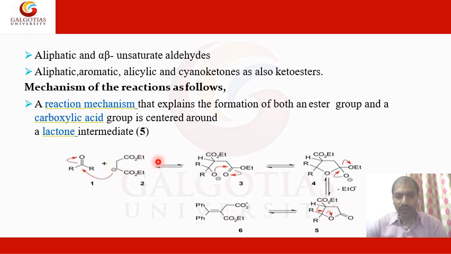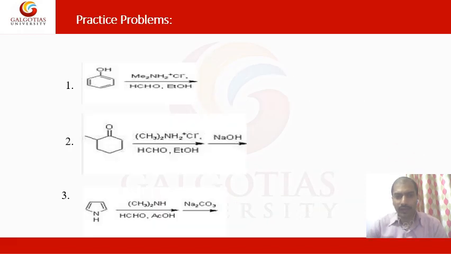After this rearrangement, you can see here the negative charge will attack on the ketone. After all the rearrangement takes place, it will finally make the product, which is the Stobbe product, at the end of the reaction.